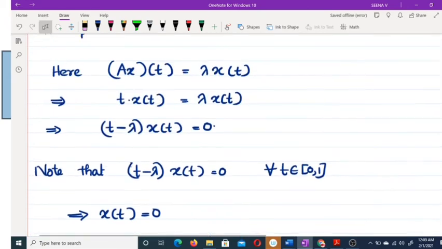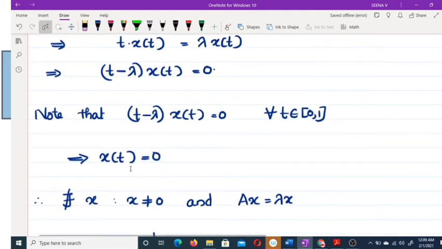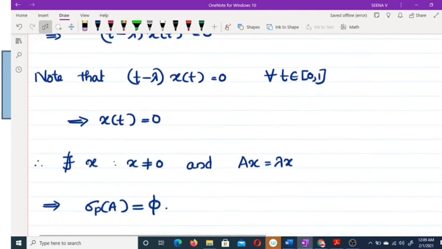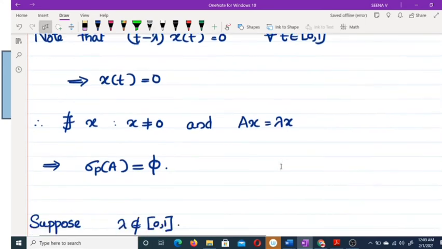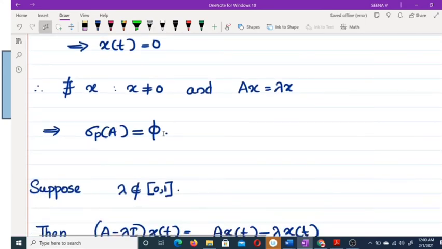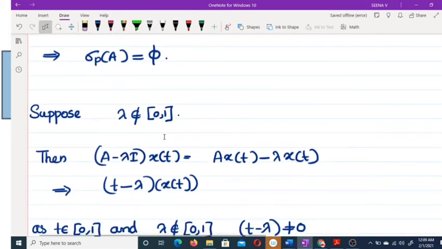So that means Ax = λx implies x = 0. So there does not exist an x such that x ≠ 0 and Ax = λx. That means σp(A) is the empty set. Now what? We have to find σ_c(A) and σ(A).